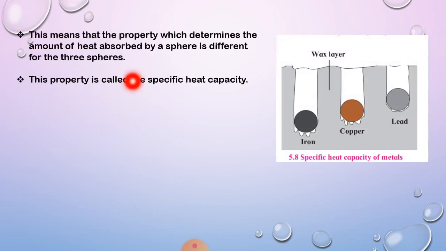So this means that the property which determines the amount of heat absorbed by a sphere is different for the three spheres. Yes, and this property is called as what? Specific heat capacity. That is, the amount of heat absorbed by a sphere is different for the three spheres, and that property is called specific heat capacity.